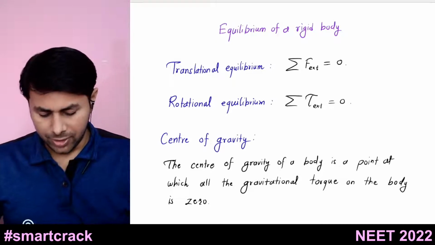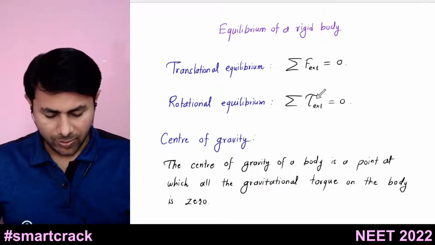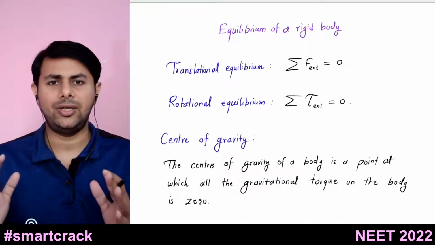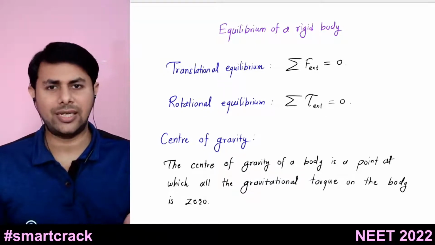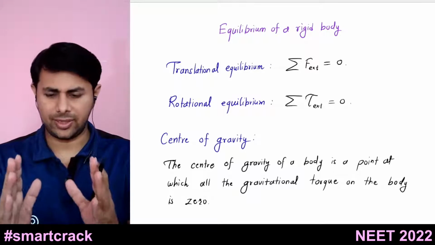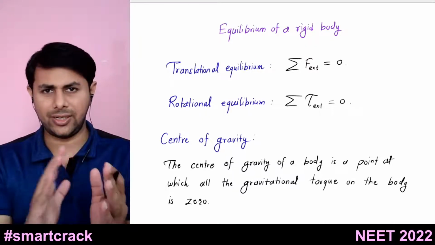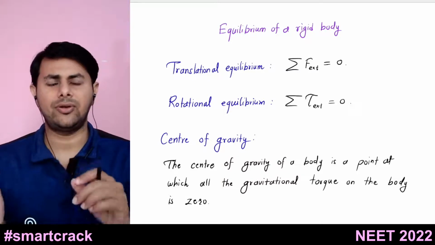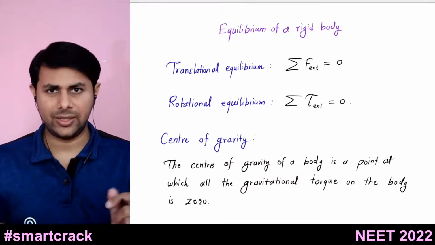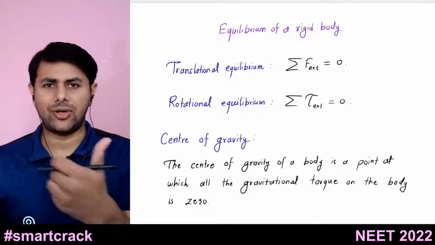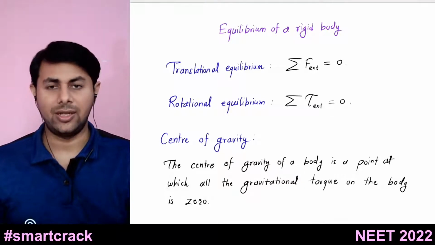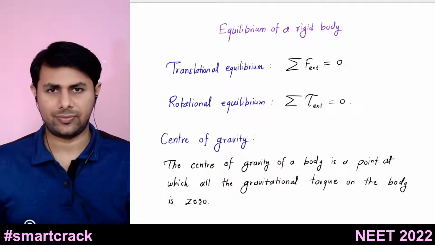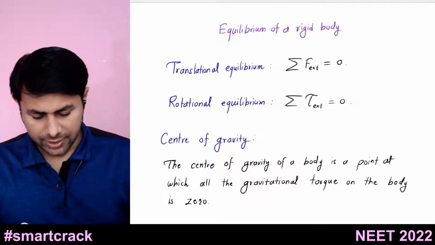Similarly, if the sum of all torques acting on the body is zero, then the body will remain in rotational equilibrium. And what does that mean? If the body is at rest, it will remain at rest, it will not start rotating. And if the body is rotating with some constant angular velocity, it will keep on rotating with that constant angular velocity if the net torque acting on that body is zero. So this is equilibrium in rotational motion.